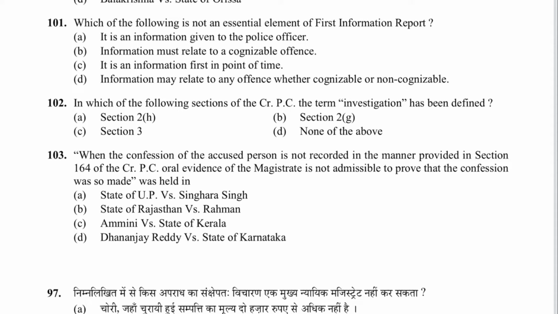Next is 101. Which of the following is not an essential element of FIR? It is an information given to the police officer. Yes. Must relate to cognizable offense. First point of time. May relate to any offense whether cognizable? No. It must be for cognizable offense. So D is the answer.